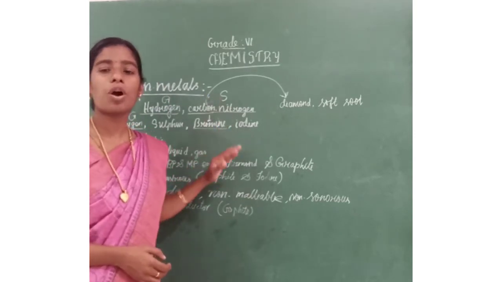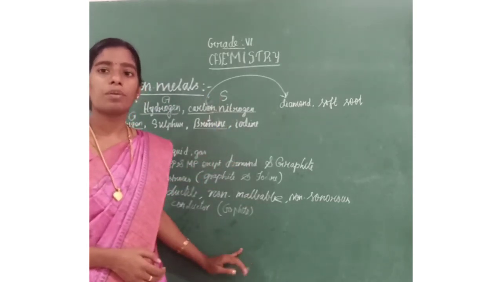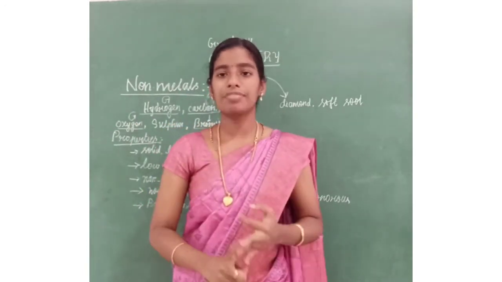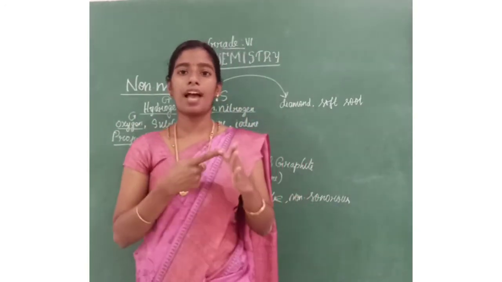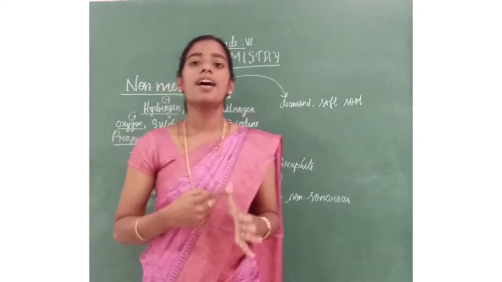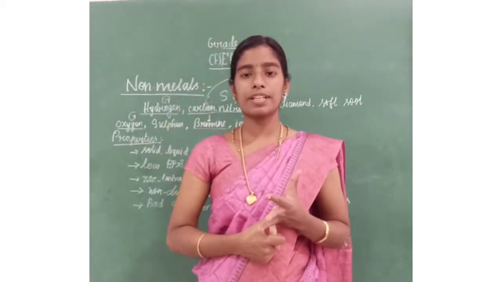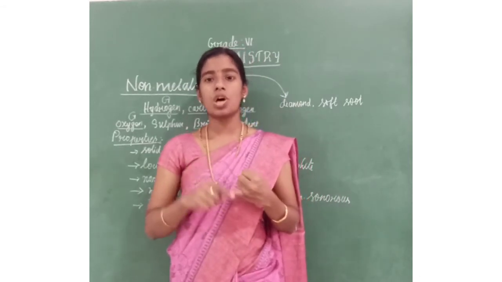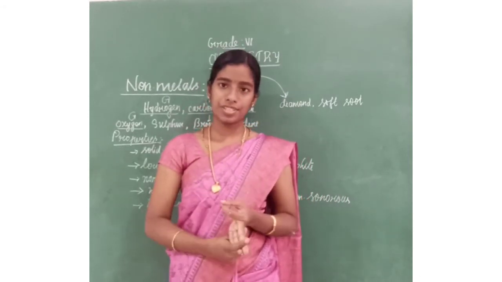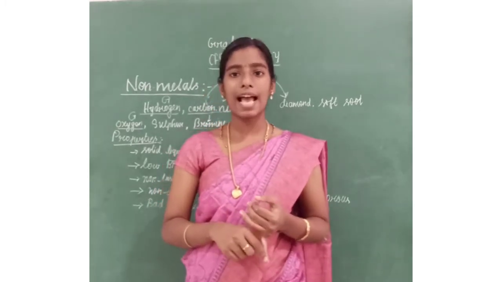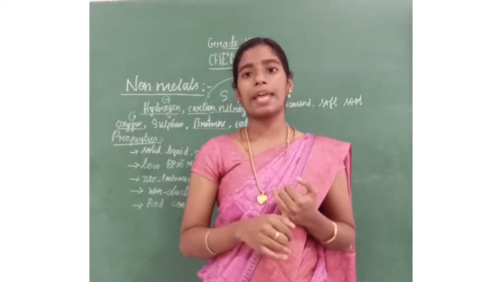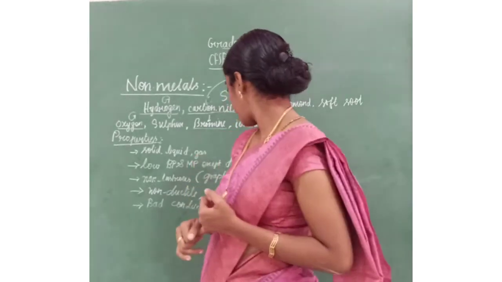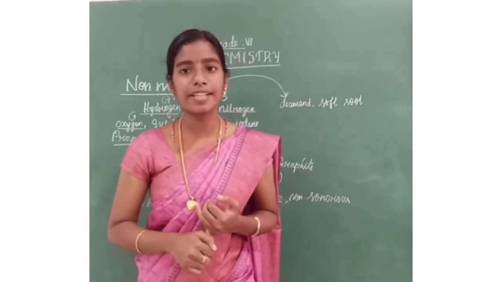Did you understand about non-metals? Non-metals examples: hydrogen, oxygen, sulfur, bromine, iodine, etc. Then the properties. First one is, non-metals occur in solid, liquid or gaseous state. Second one, they have low boiling and melting point except diamond and graphite.